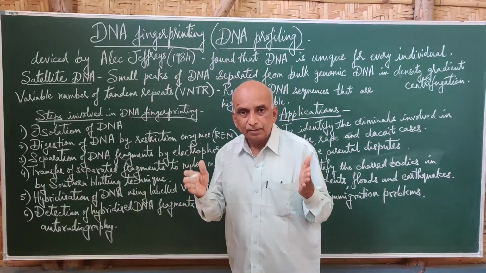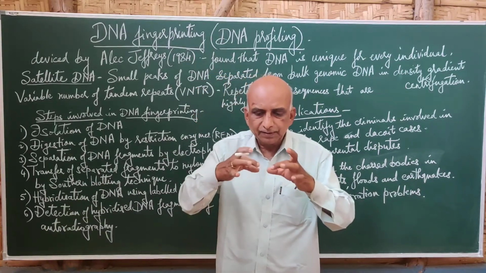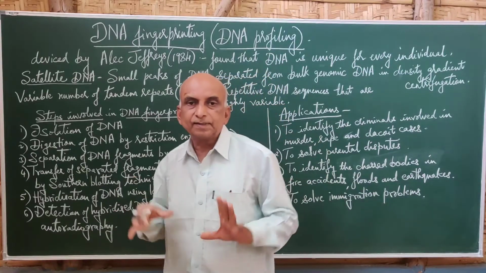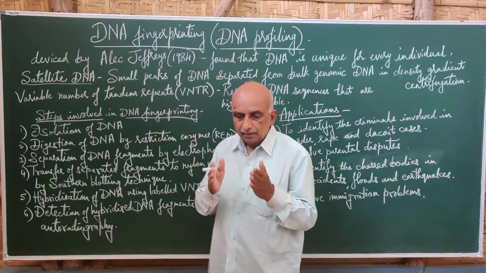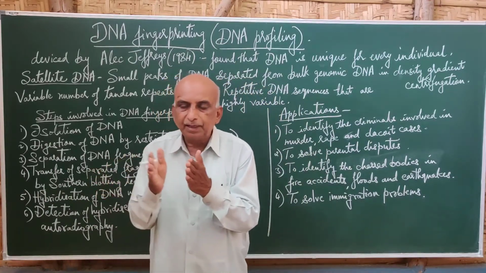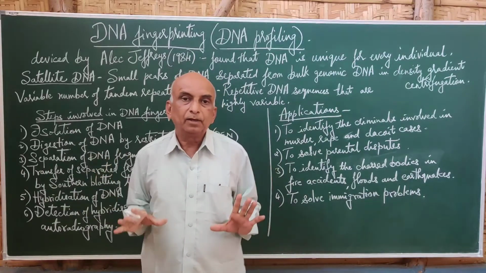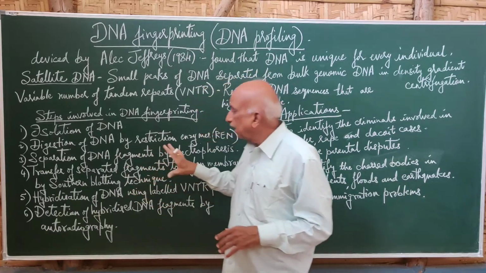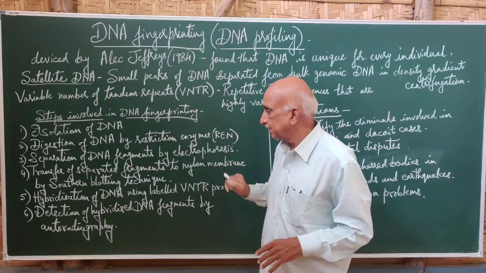When that electric current is passed, these fragments separate from each other, and during this separation smaller fragments, medium sized fragments and larger fragments separate, and we come across different sized fragments clearly on the gel. That process we call electrophoresis.